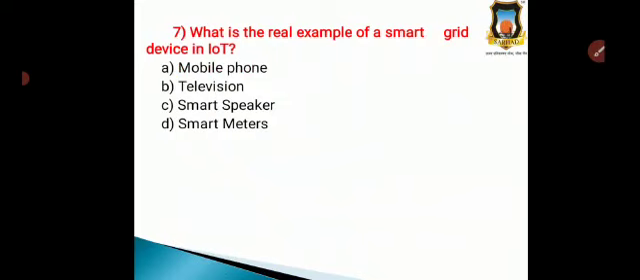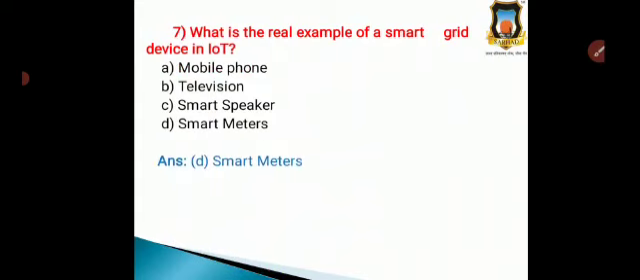Question number 7. What is the real example of a smart grid device in IoT? Option A, mobile phone. Option B, television. Option C, smart speaker, and option D, smart meters. So, which one is the real example of a smart grid device in IoT?